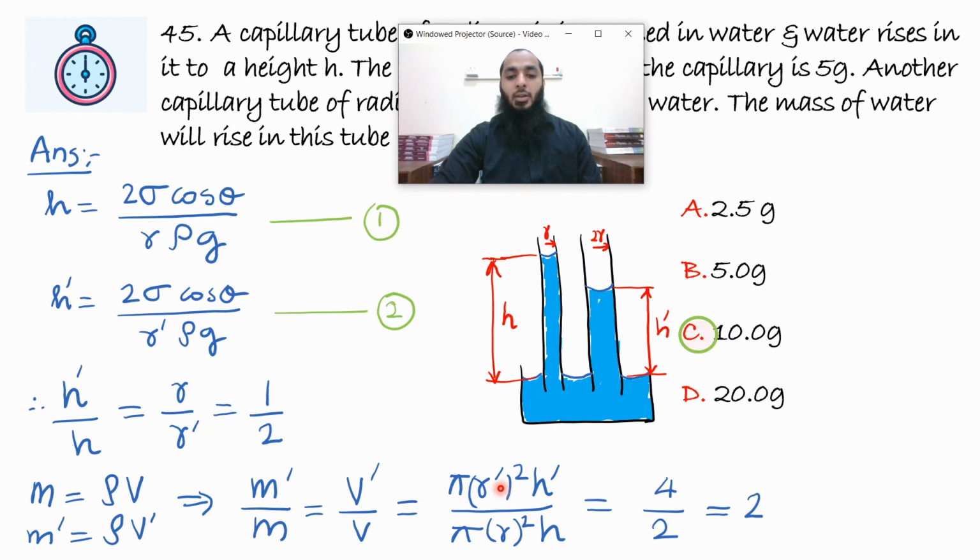You can see that r dash is 2r, so here you will get 2 square, which is 4 in the numerator. Similarly h dash is 1 by 2 h, so there will be 2 in the denominator, so finally the ratio will come out to be 2. This is the ratio of the masses, m dash by m, but m has been given as 5 g, so if I cross multiply, I'll get m dash is equal to 10 g.